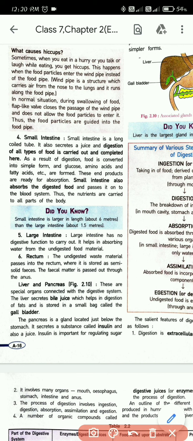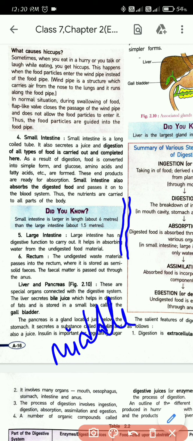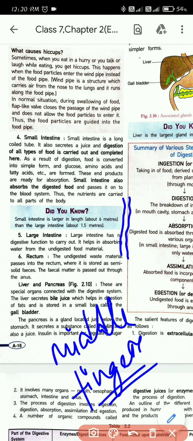So your small intestine, even though the name says it's small, yes, it's small. How is it small? In the diameter. The diameter of the small intestine is very small. It's like your middle finger. It's about that wide, but according to its length it is very long. It's larger than the large intestine also.